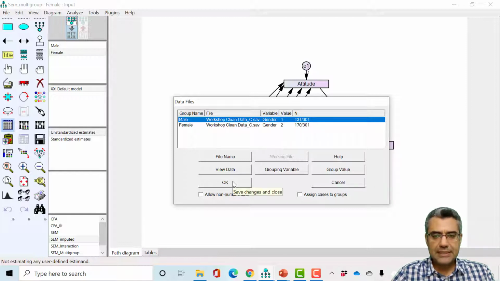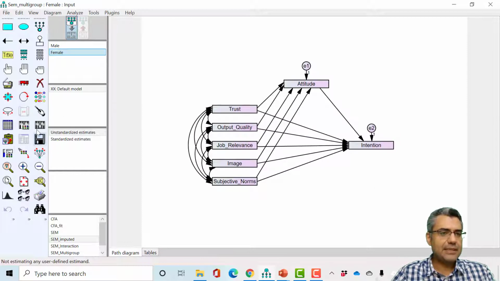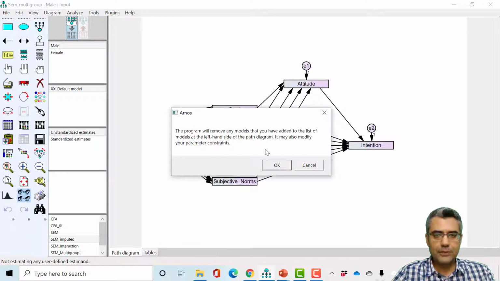So I just hit OK. The next step is to click on multi-group analysis, here.